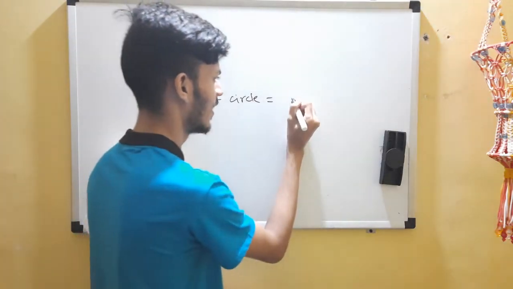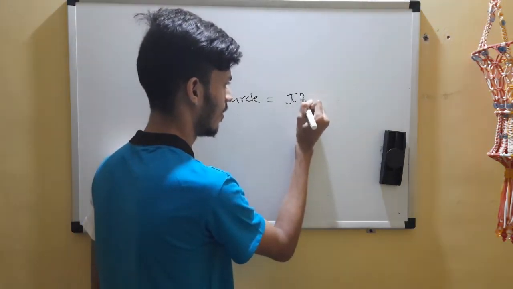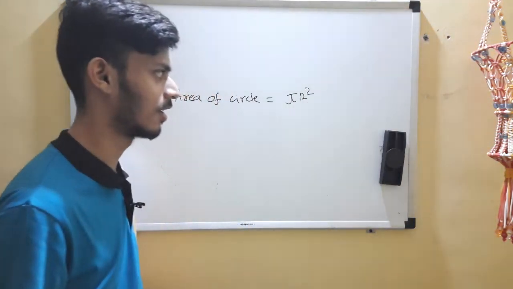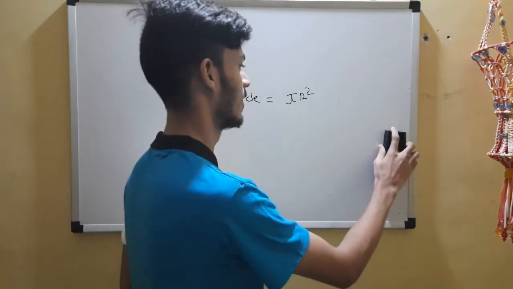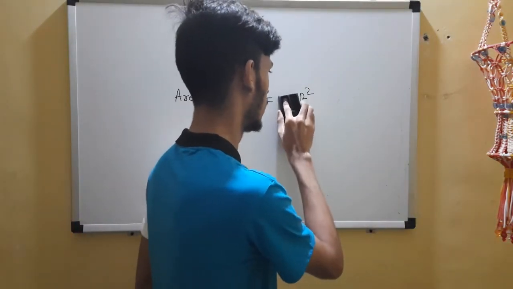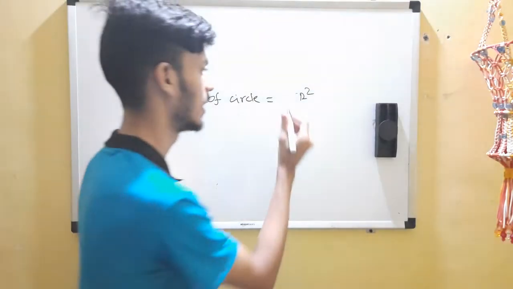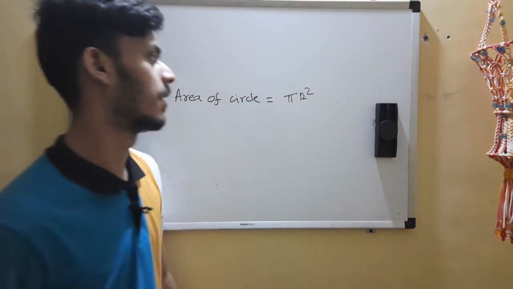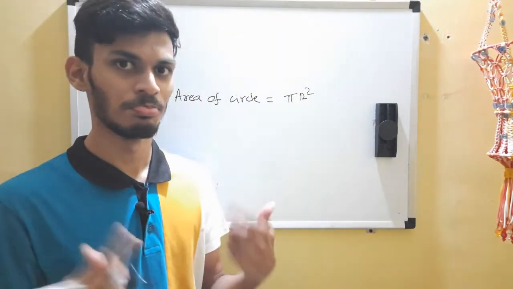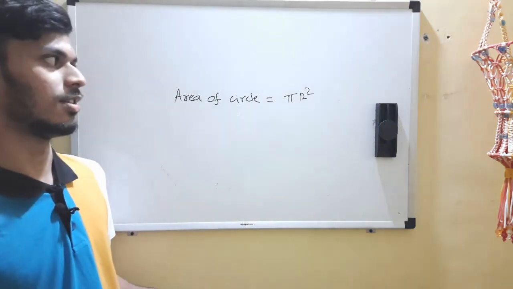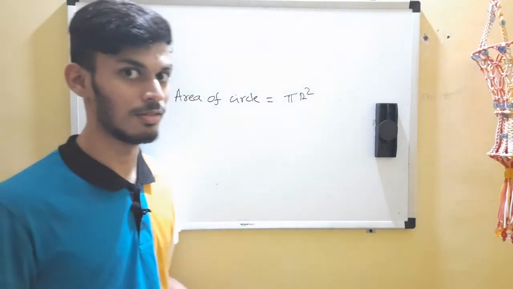You say it's pi r square. Yes, pi r square. So what's difficult in this? What's difficult?